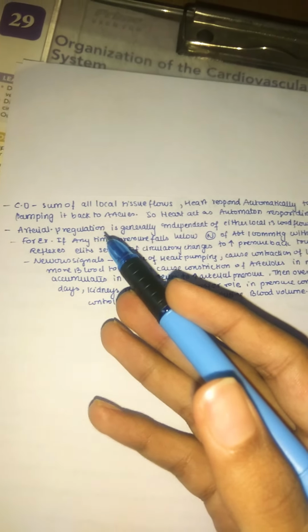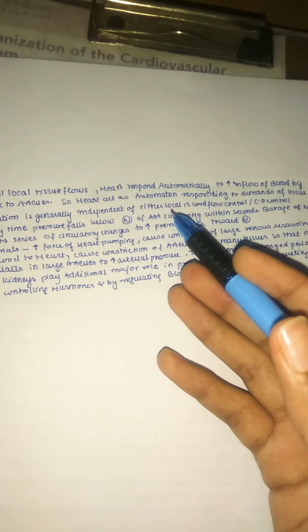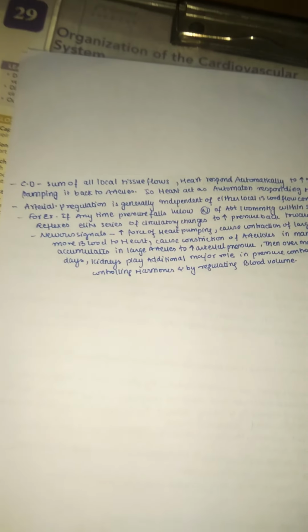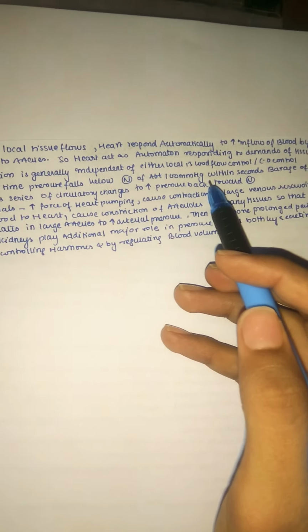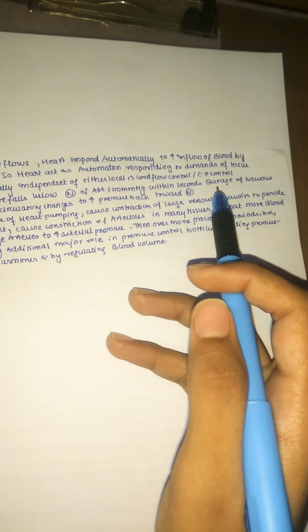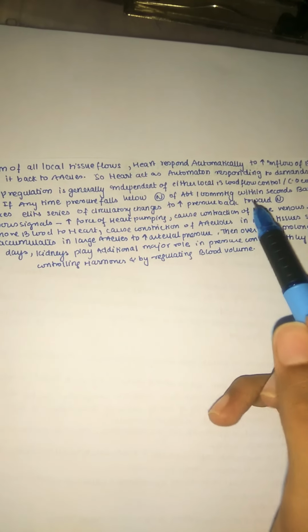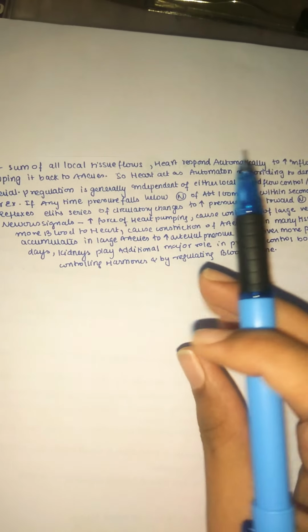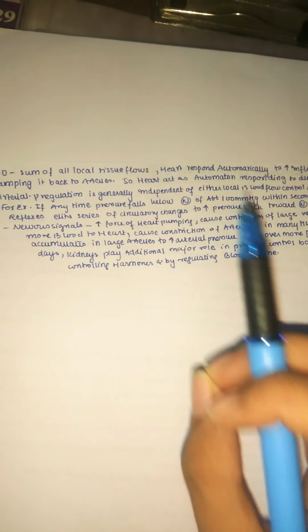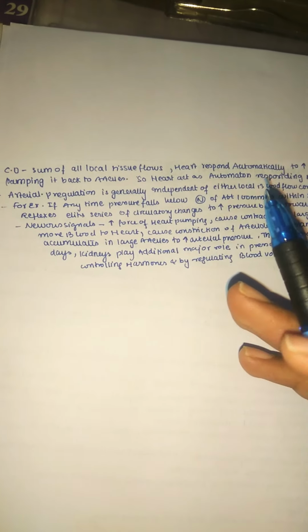And arterial pressure regulation is generally independent of either local blood flow control or cardiac output control. So arterial pressure regulation is an independent factor. For example, if at any time the pressure falls below the normal of about 100 mmHg, within seconds the barrage of neural reflexes elicits a series of circulatory changes to increase the pressure back towards normal. So whenever there is any change in the pressure, our nervous system is so smart that within seconds it will bring it back to normal.